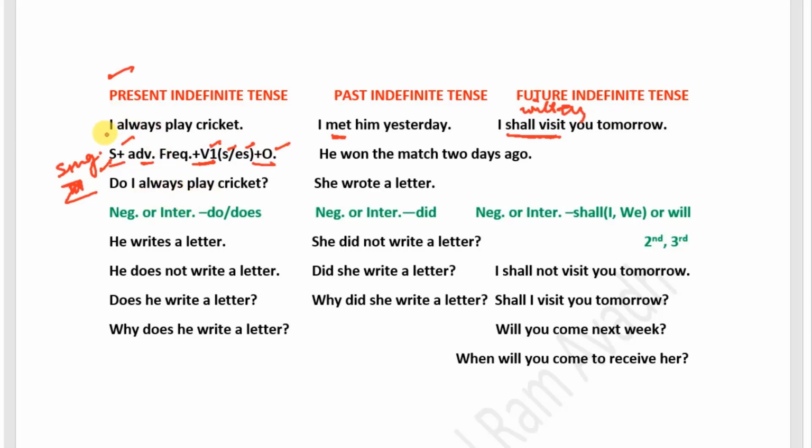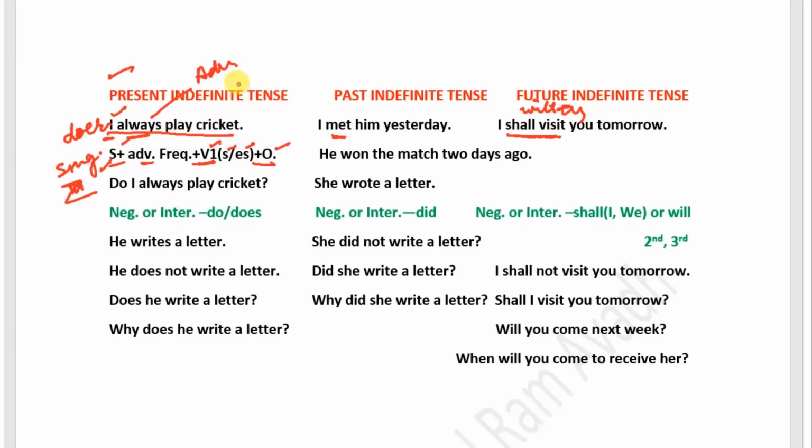I always play cricket. In this sentence, I is subject. Subject is the doer of action or the person or thing we are speaking about. Next is always. This is an adverb of frequency which shows the action is repeating here.